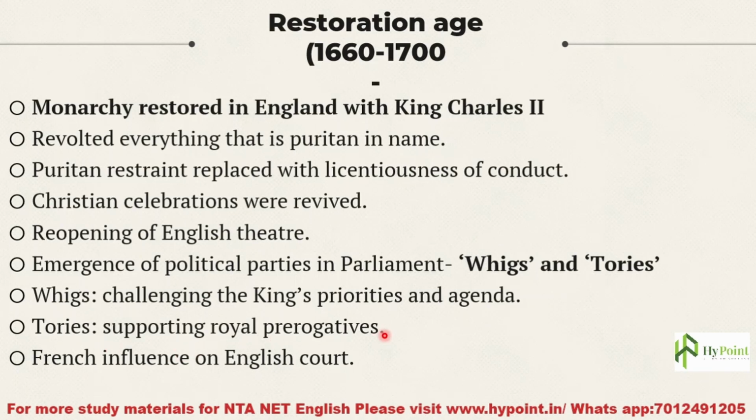So they were supporters of the royal king or royal people or royal authority, and they supported the royal cause and prerogatives. Tories. So you remember this, because from here onwards we can see that many authors, many poets and dramatists have an affiliation either to Whigs or to Tories. Sometimes in the beginning of a writer's career, he or she will be, mostly he will be, a Whig or a Tory, but later he will change to another party.